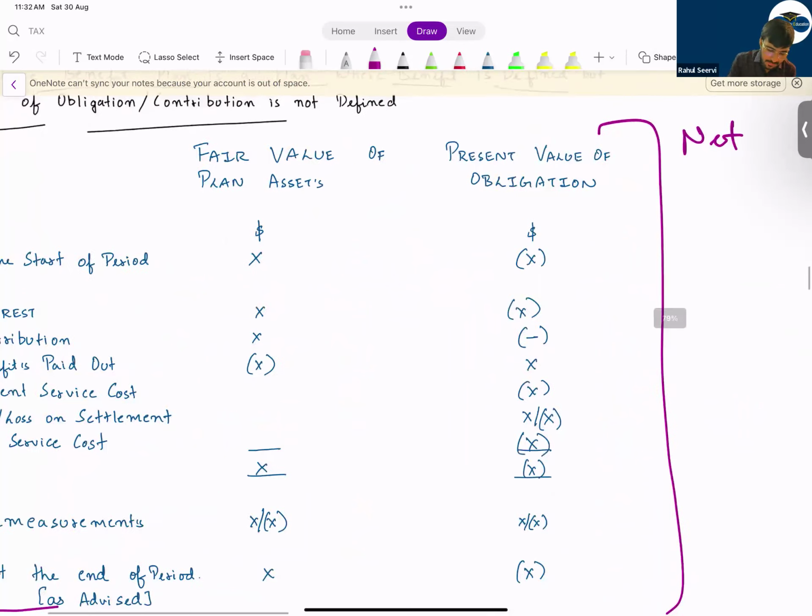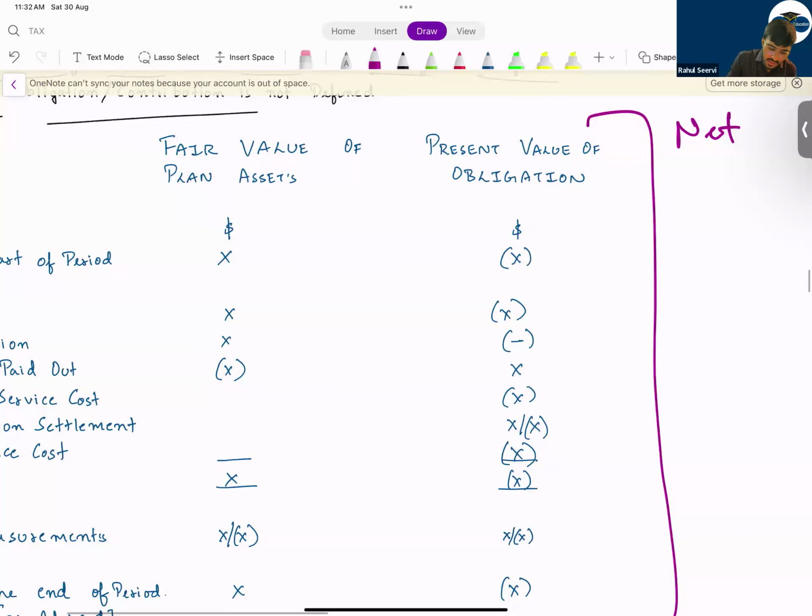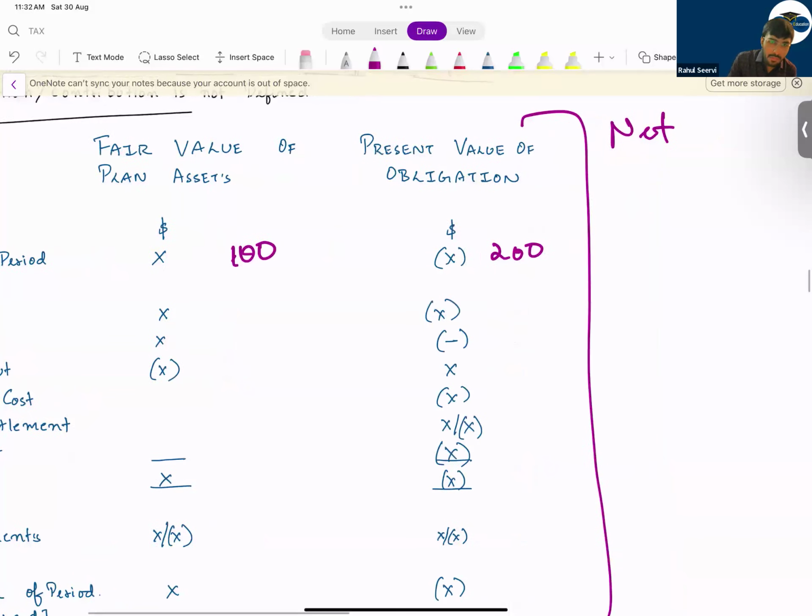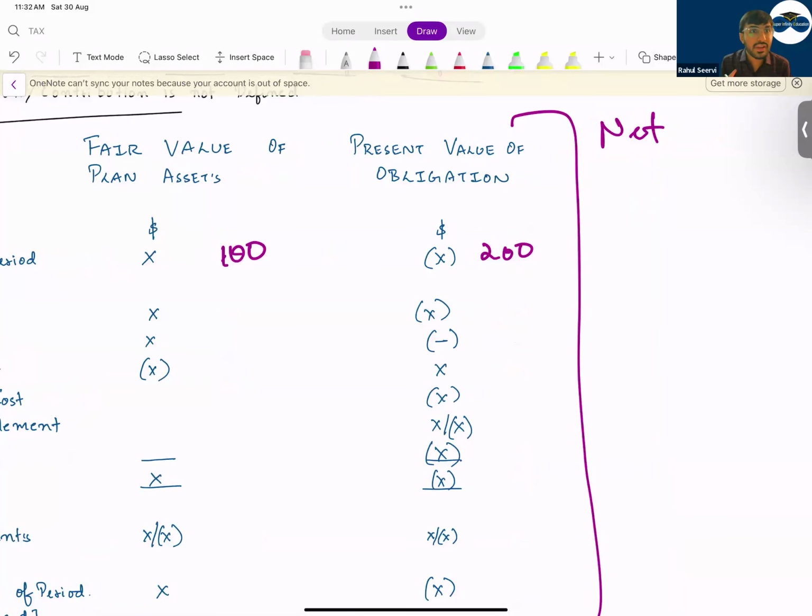Yes or no? If I say my fair value of the asset is 100 here, and this is 200, so in your balance sheet, what will be the value? You will show the net here. So can I say there is a deficit of 100? It's a deficit because your value of liability is more and the value of the asset is less.